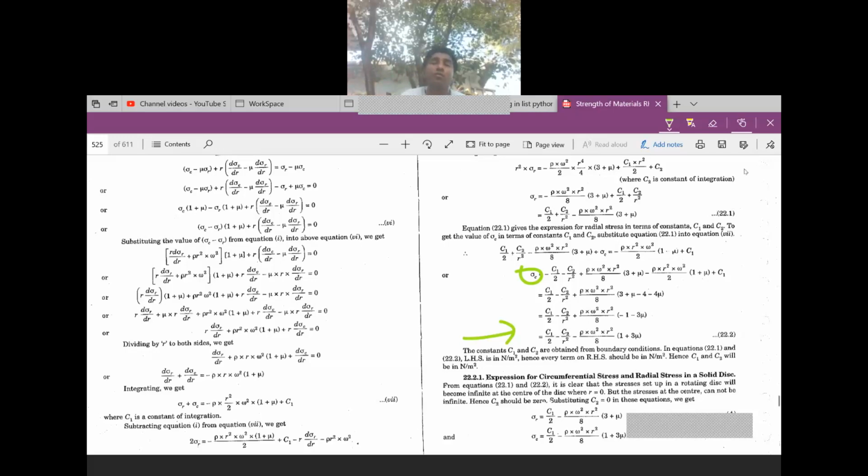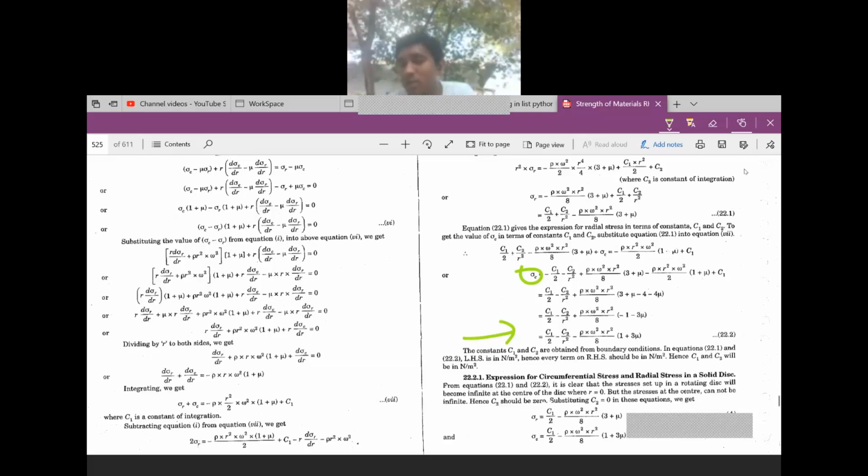Rho is nothing but a constant density. Omega is nothing but angular velocity. R is nothing but radius. Mu is nothing but Poisson's ratio here. This is the formula for circumferential stress in a rotating disk.